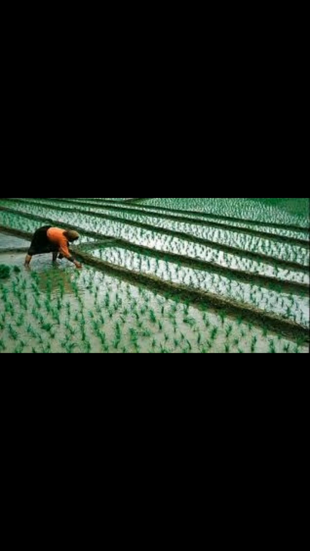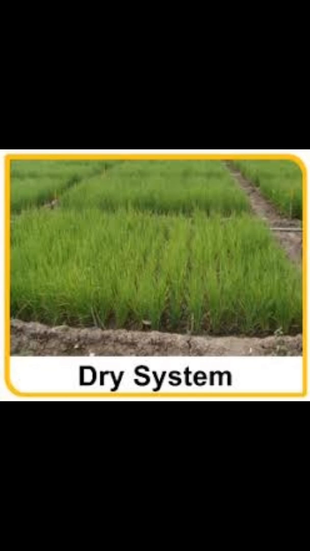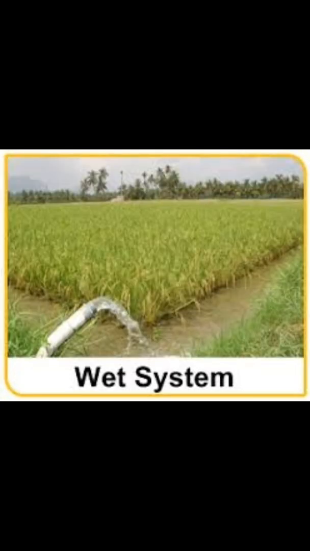Methods of cultivation. In India, rice is cultivated by two methods. The dry method. This is mainly confined to areas which depend on rains. In this method, the seeds are sown with the help of drills in heavy rainfall areas and scattered with hands in areas of moderate rainfall.